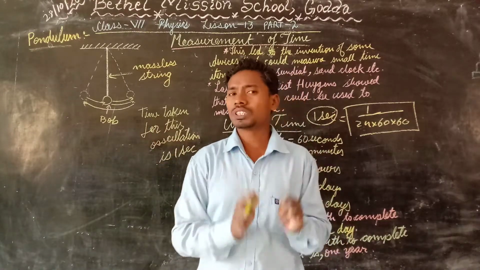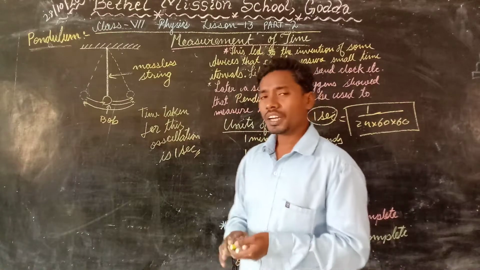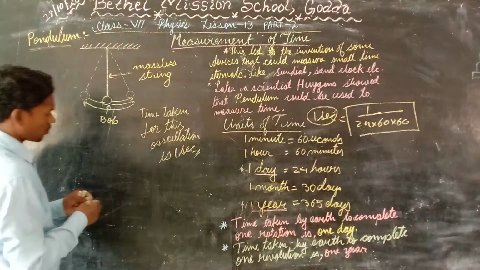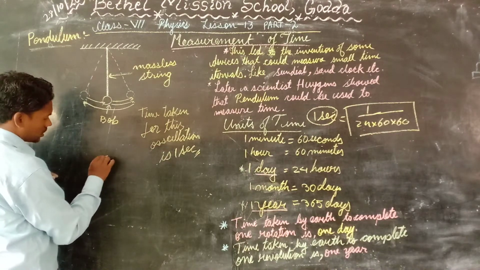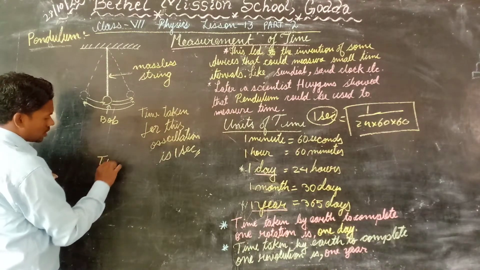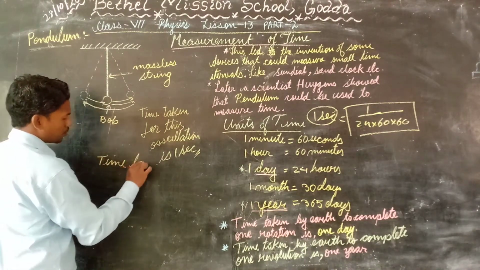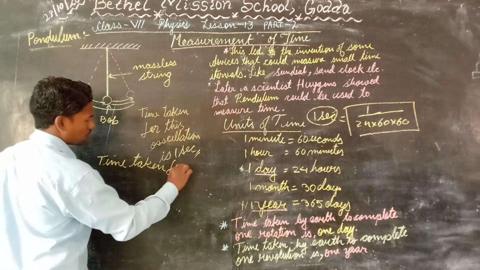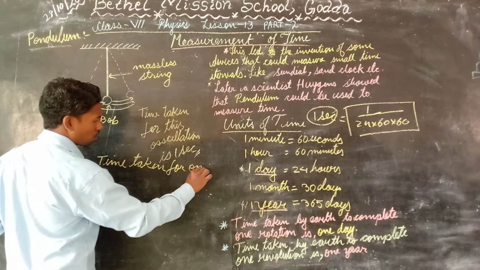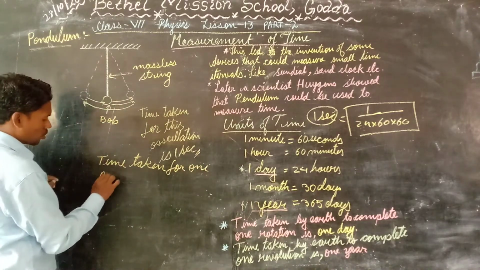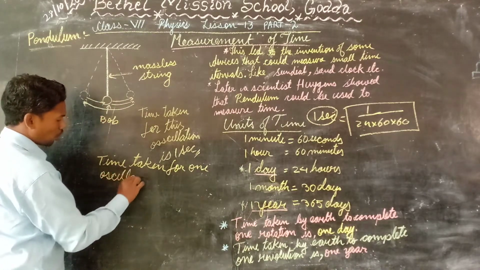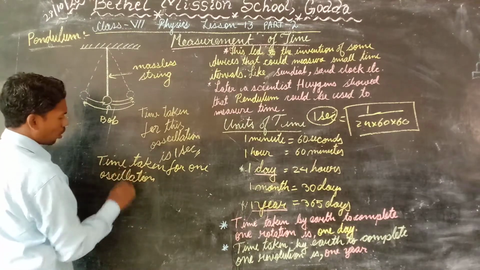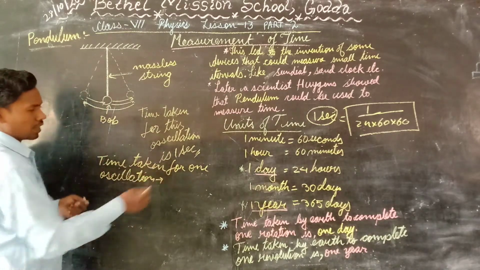Sometimes it does vary; the time taken for one oscillation can be different.